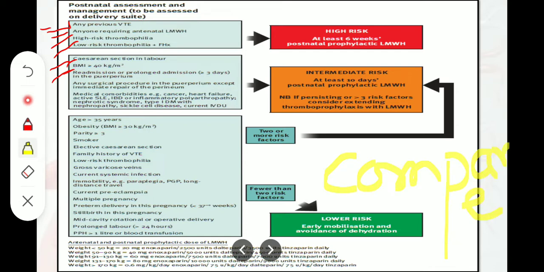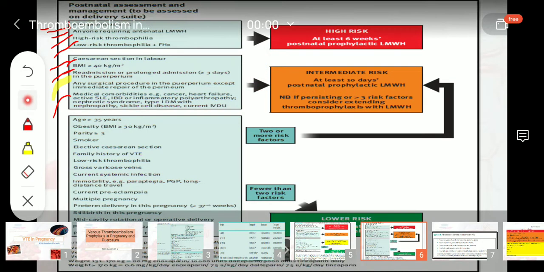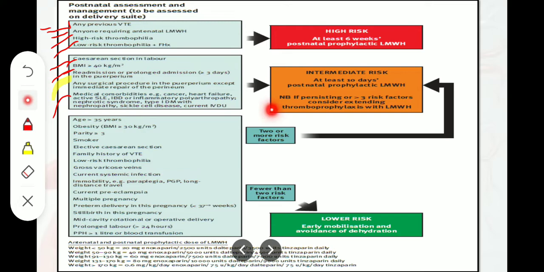Okay. Now, another point is about readmission or prolonged admission more than 3 days in the puerperium. Okay, and any surgical procedure in the puerperium except immediate repair of the perineum. Okay, and medical comorbidities like cancer, heart failure, active SLE, IBD, or inflammatory polyarthropathy, nephrotic syndrome, type 1 diabetes mellitus with the nephropathy, sickle cell disease, and current intravenous drug users. So all these are intermediate risk patients. Okay, and to them we give at least 10 days postnatal prophylaxis with a low molecular weight heparin.